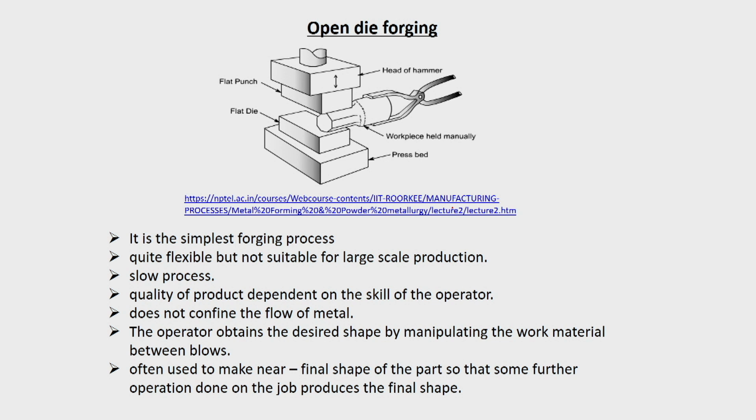Open die forging is the simplest forging process, because you do not have to work with a die piece, since there is no impression or cavity, and a very good surface finish is not required. It is very flexible, but not suitable for large scale production. It is generally done for cogging operation or reducing the cross sectional area. That is the main purpose of open die forging.